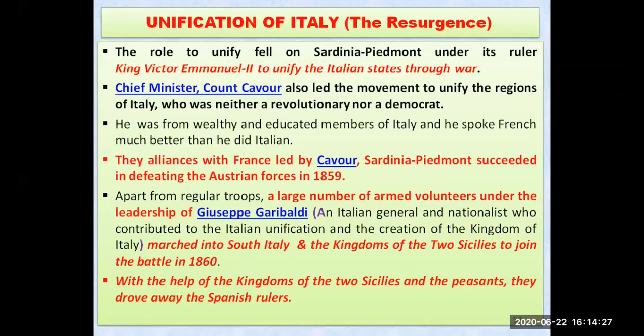Now you can see over here, with the help of the kingdom of Two Sicilies, and the peasants also helped Giuseppe Garibaldi. So they drove away those Spanish rulers from the south. And finally, in the year 1861, remember this one, Victor Emmanuel II was proclaimed the king of United Italy. He became the king of new, or you can say United Italy, in the year 1861. That is from my side regarding the unification of Italy, my dear students.